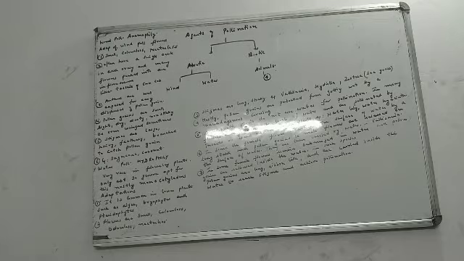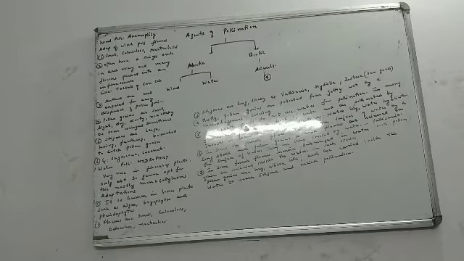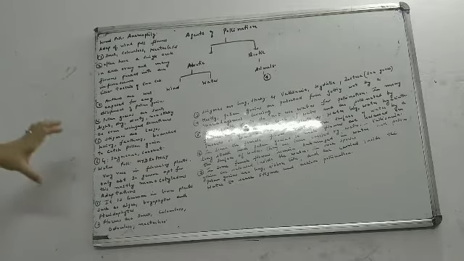The next point, the stigmas are large, hairy, feathery, and branched. Like we said, pollen grains are small, but on the contrary, if you see, stigmas are large, hairy, feathery, and branched. Why are they so? This is a structural modification to catch the pollen grain easily. Now, for example, sugarcane and coconut. What is the example for anemophily? Remember, sugarcane and coconut. These are the adaptations for anemophily, that is wind pollination.